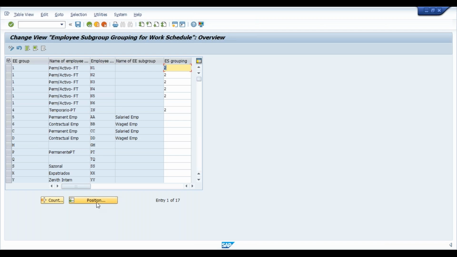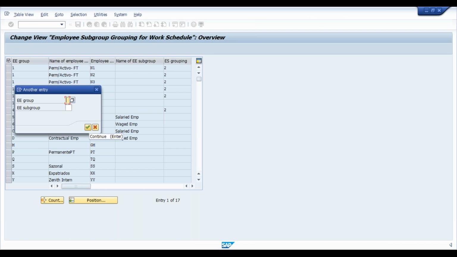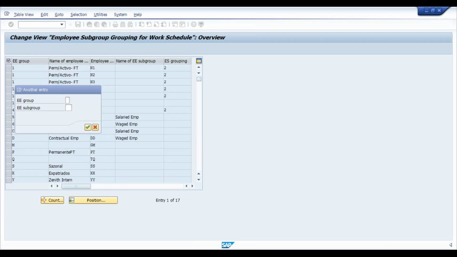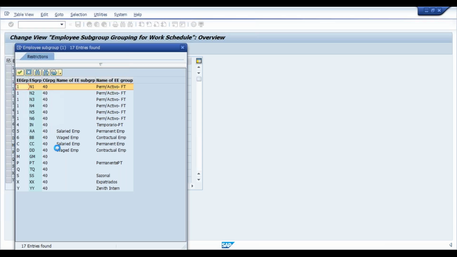Let me just search by position. My employee group is C and employee subgroup is CC.